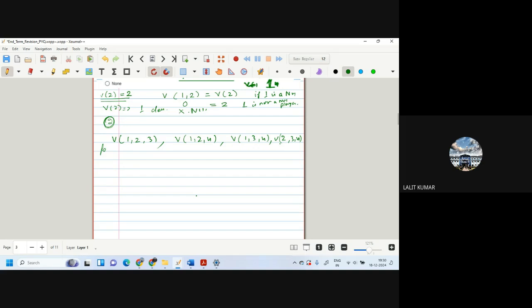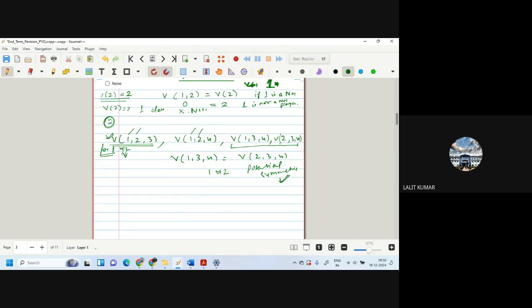So if you are checking for 1, you start first of all from the top. 1 and 2 we are checking. So remove any combination where both of them are there. They can be checked only here. So if the value of 1, 3, 4 is equal to the value of 2, 3, 4, then 1 and 2 are potentially symmetric. Okay, so the first condition is met.